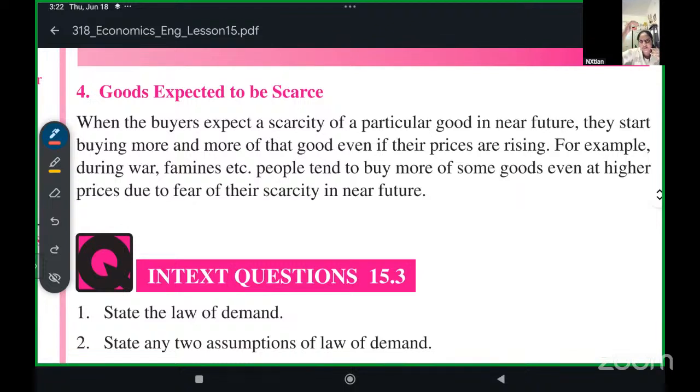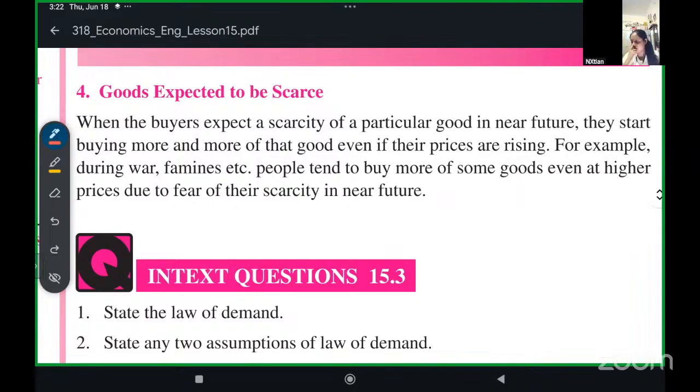Even though prices increased, people used to buy and store in bulk, 10 kg, 20 kg, 30, 40 kg. Why? Because they are scarce, meaning you don't know when there will be a shortage or when situations may change, especially in the case of war, famine, plagues.